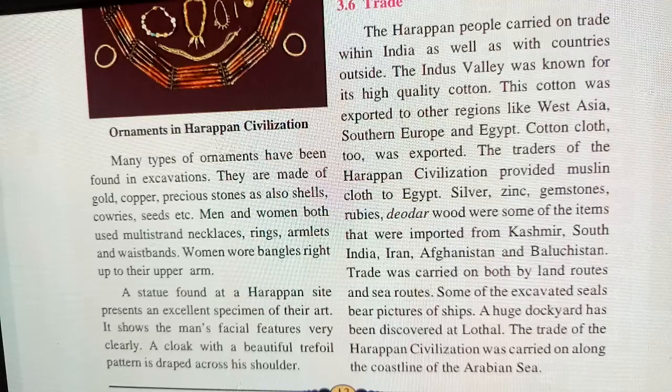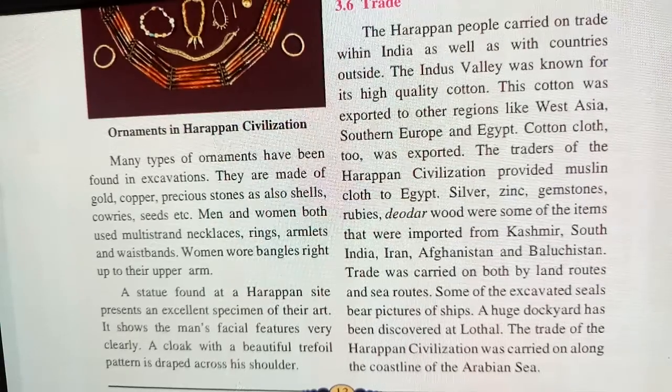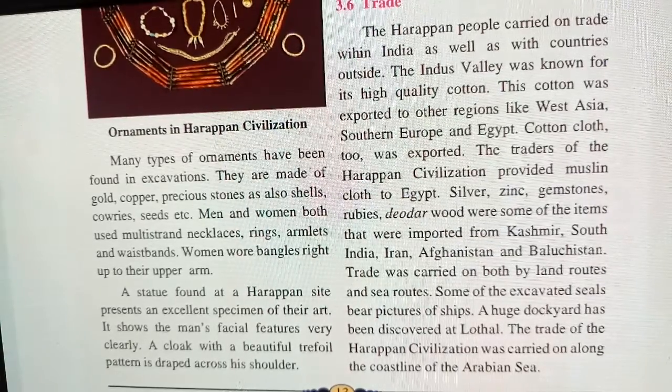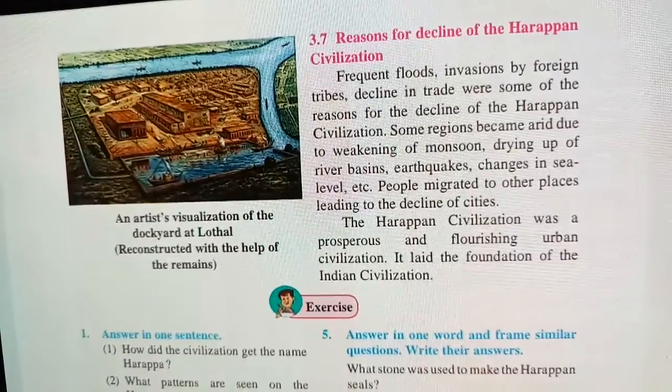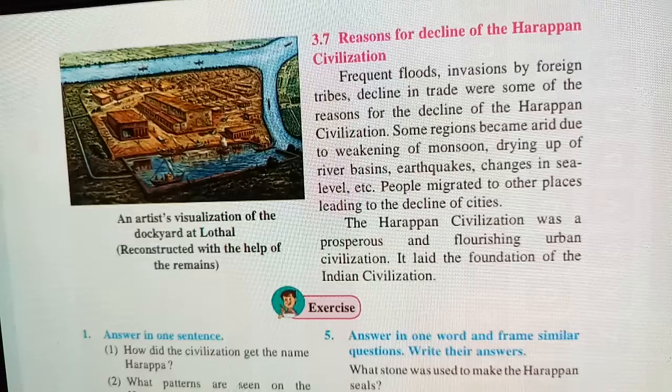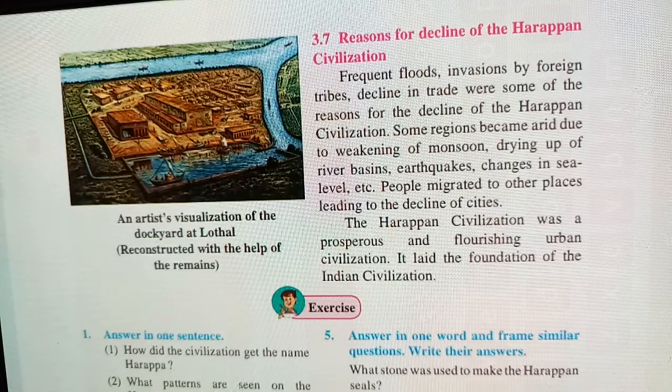Coastline means they traded by water. Means they were doing import and export through the Arabian Sea also. So this is a picture of Lothal, a visualization of the dockyard made by artists, and this is a reconstruction of the remains. They have shown how the valleys and the structure of the Harappan civilization looked in those times.